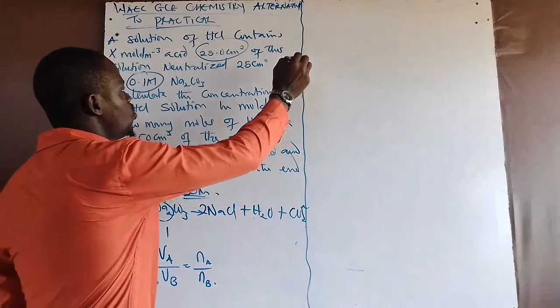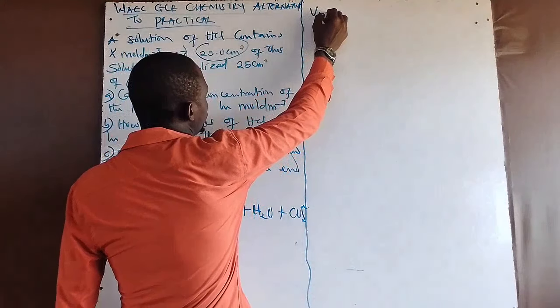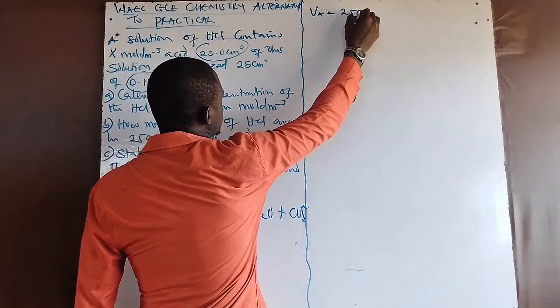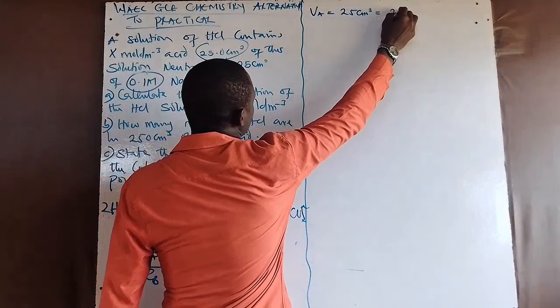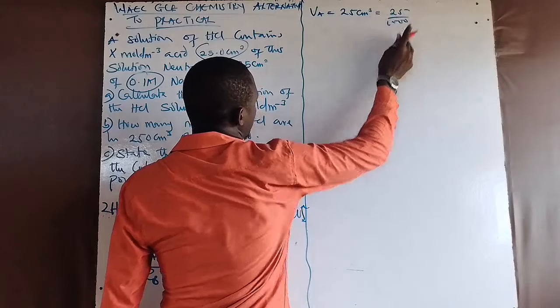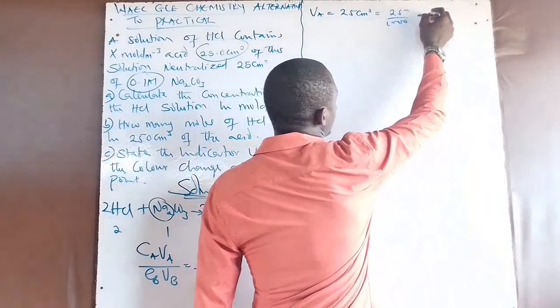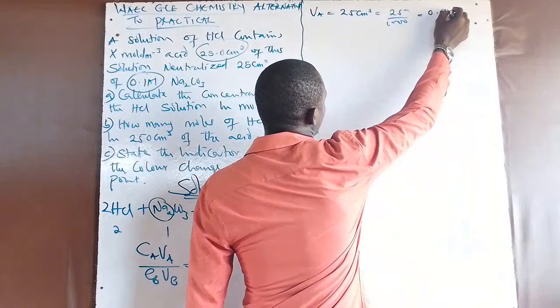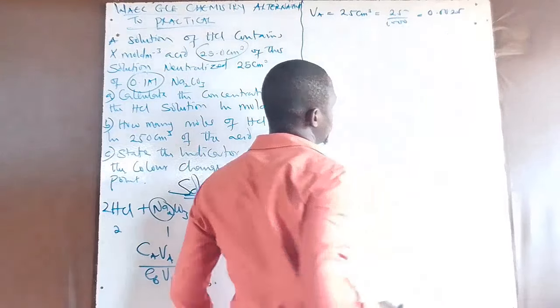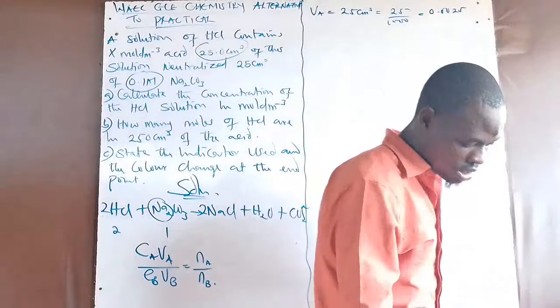Now, how do we do that? We are going to be dividing the volume. Let me say the volume of the acid is 25 centimeter cube, which is going to give us 25 divided by 1000. Now, if I divide the volume by 1000, what am I going to be having? I'm going to be having 0.025. That's what I'm going to be having.